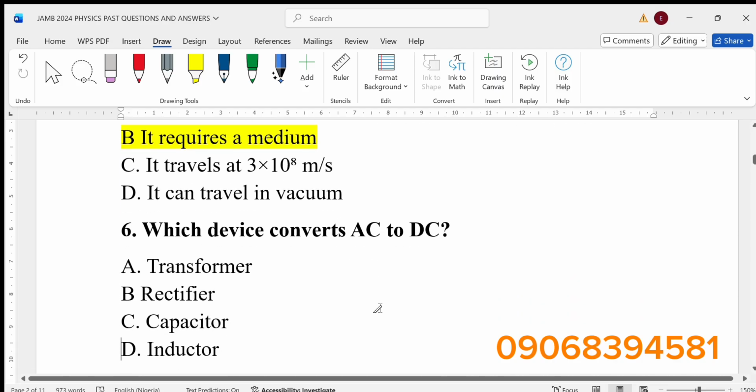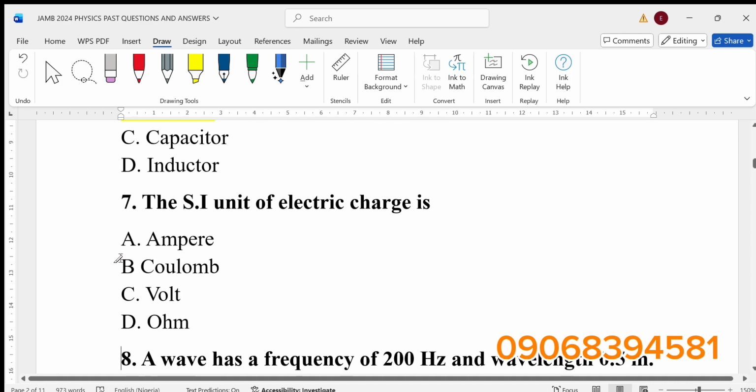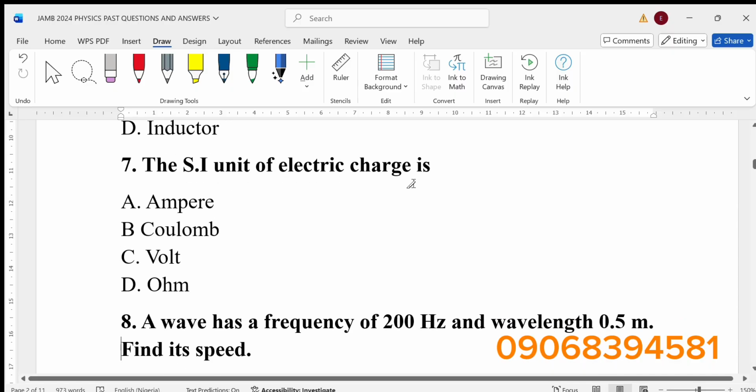Now, number 6, which device converts AC to DC? Is it a transformer? Is it a rectifier? Is it a capacitor? Is it an inductor? The answer is rectifier. It converts an AC current to DC. Now, number 7, the SI unit of electric current is dash. Electric charge is coulombs. Current is ampere. Potential difference is volts. Ohm is resistance. So ampere is the correct answer there.